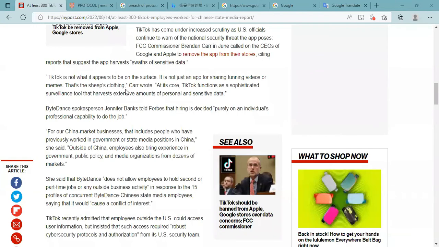Going back to this sentence, what it means is that TikTok is dressing itself up as a fun, innocent app, when in actuality, it's a surveillance tool that spies on you. And so in that sense, it's a wolf in sheep's clothing.